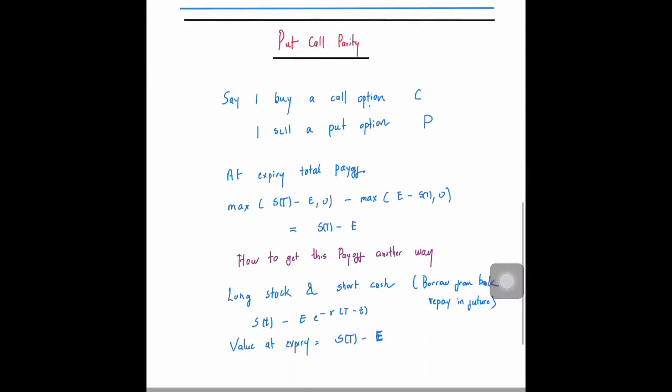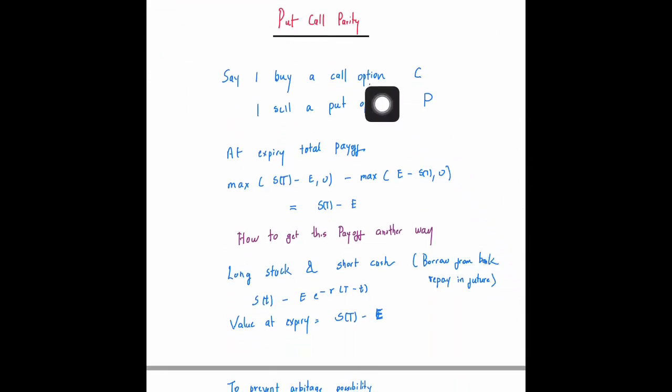Now I'd like to explain another concept as far as puts and calls go. It is called the put call parity. In order to understand that, let us say that you buy a call option, and the value of the call option at the time that you bought it is C. Also you sell a put option, and let us say the value of the put option is P. At expiry, this is what your portfolio is.